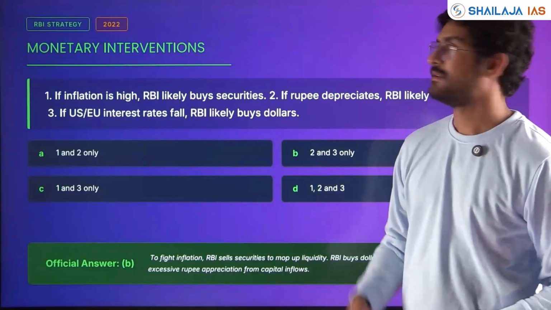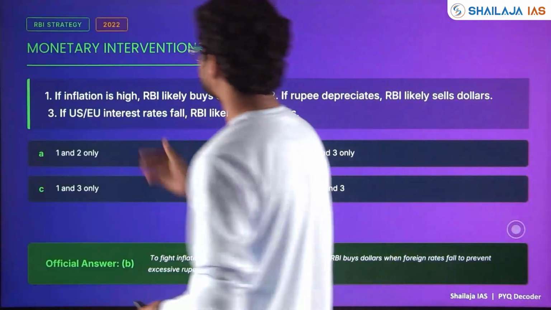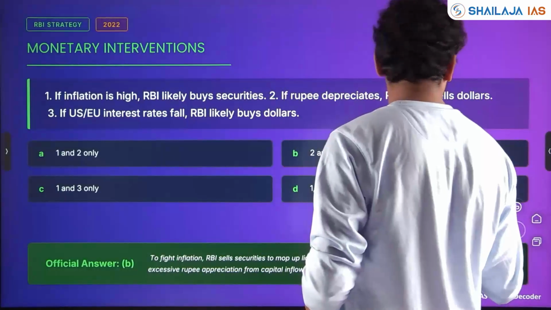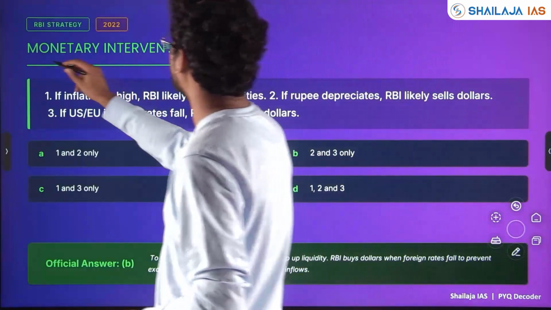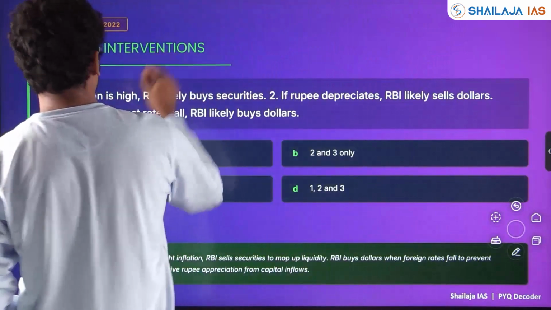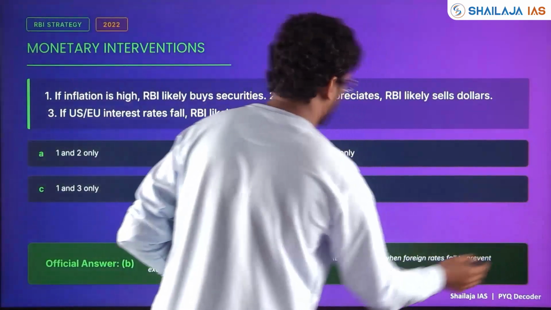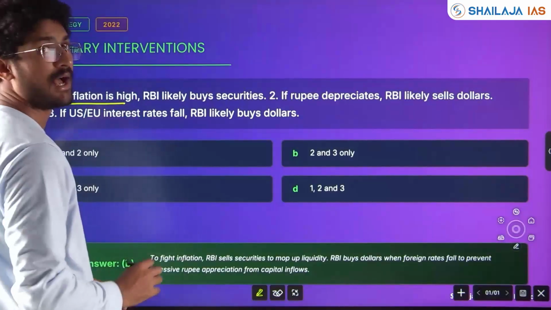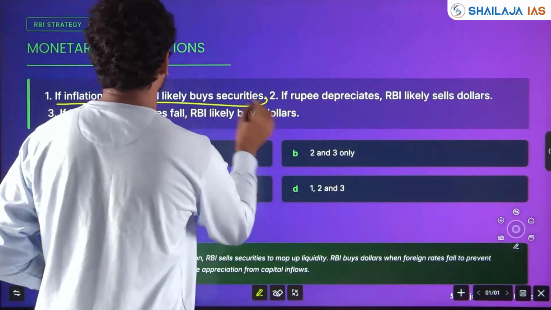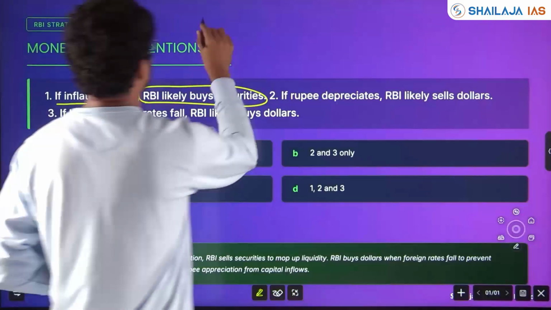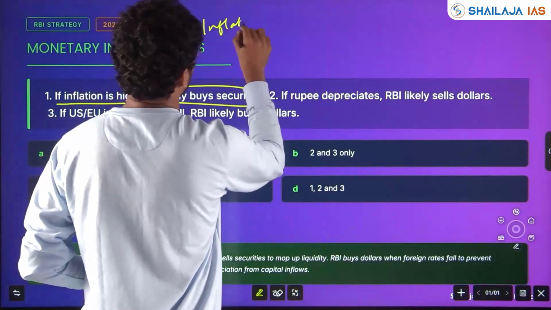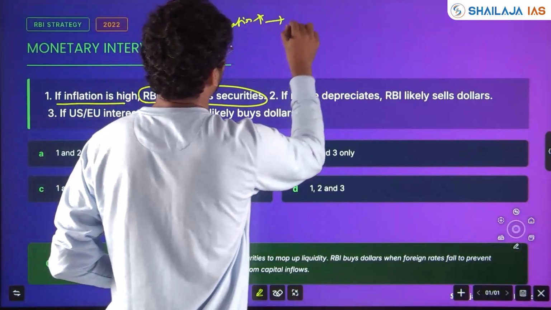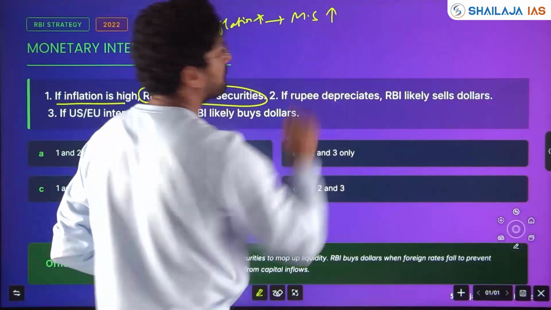Next, RBI strategies, monetary interventions. Questions have been coming from monetary intervention. If inflation is high, RBI likely buys securities. Inflation is high means what? Money supply is high.